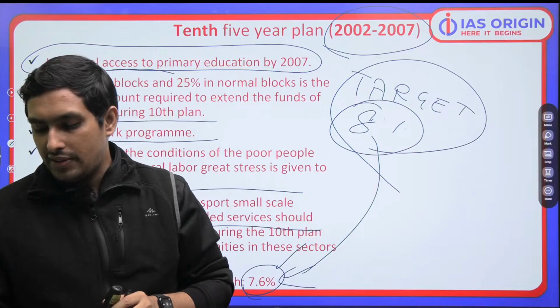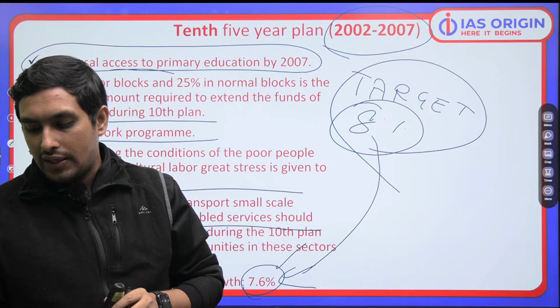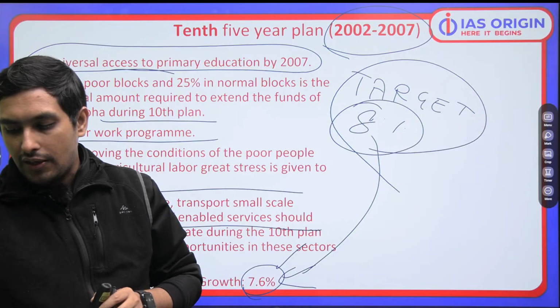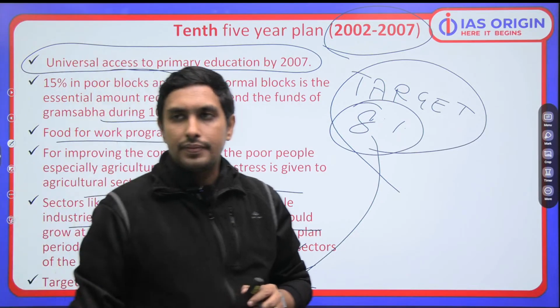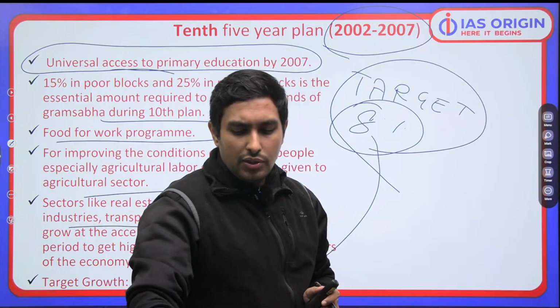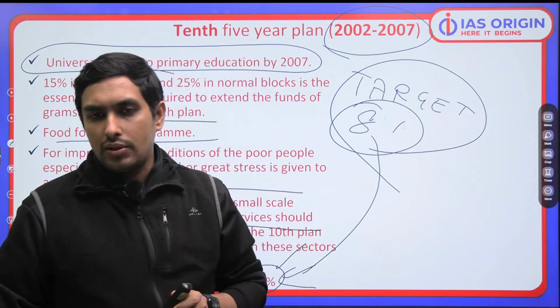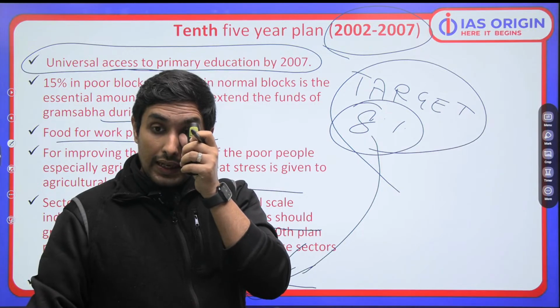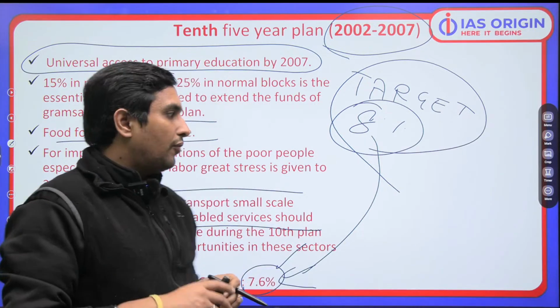कितने achieve कर लिए हमने? 7.6%. We have to understand this particular point. So ये आपको पता होना चाहिए. Very much important this is. So, these earlier 5-year plans are not that important. Now we'll talk about the 11th and 12th, and I'll try to make sure that you know what is the difference.